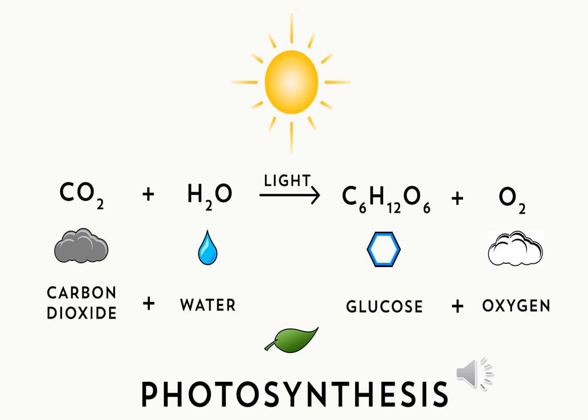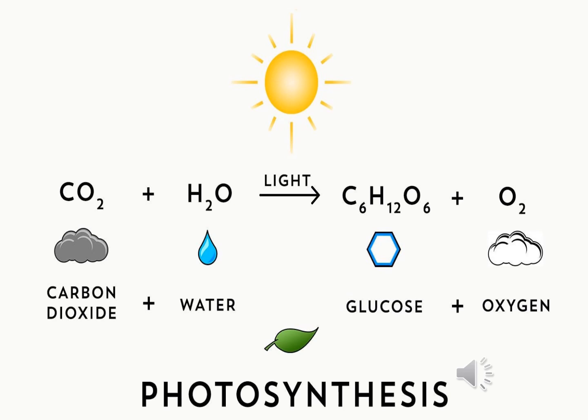In your photosynthesis equation, you can see the formula as 6CO2 plus 6H2O gives C6H12O6 plus 6O2. CO2 is carbon dioxide, H2O is water, C6H12O6 is glucose, and O2 is oxygen. So 6 molecules of carbon dioxide and 6 molecules of water react to give a glucose molecule with 6 molecules of oxygen.